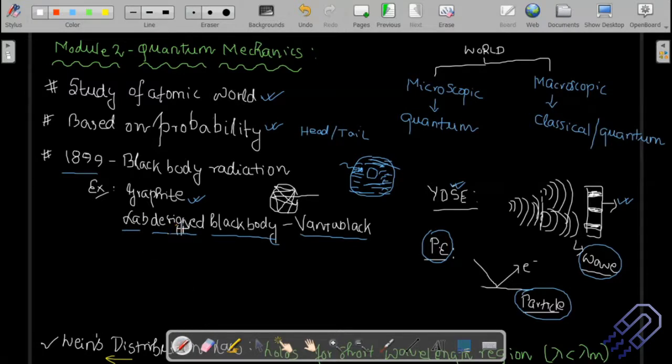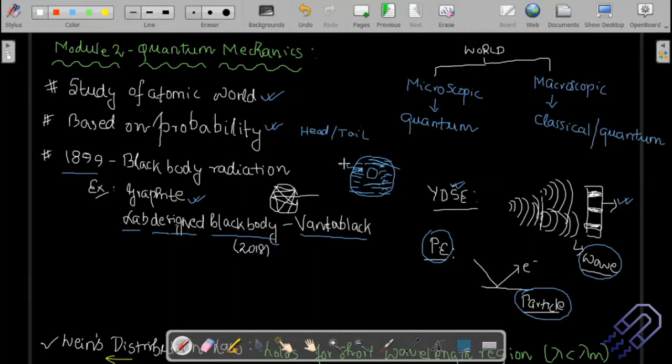So recently, if I'm not wrong, please check, Google, I forgot the year, maybe it's 2018, in the lab they developed a black body and named it Vantablack. Vantablack was developed in a lab. It was actually very close to a perfectly black body. And graphite and Vantablack probably are the best examples of black body that we have today, out of which Vantablack was developed in a lab. It was man-made and it was done in 2018.